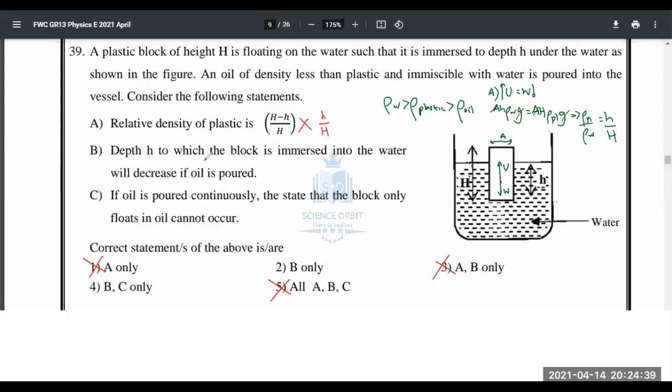The depth h to which the block is immersed into the water will decrease if oil is poured. Okay, yeah, that's correct because when you pour oil, this will happen, no? When you pour oil, people, this will happen. Now, the plastic will float submerged in both oil and water. It will be like this. A part of that will be inside water, a part of that will be inside oil. It will float like this.